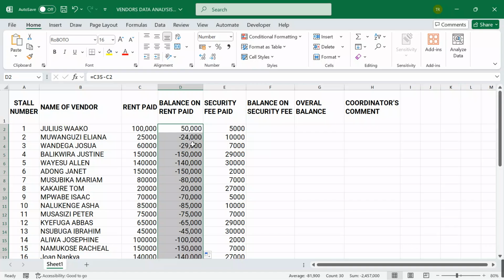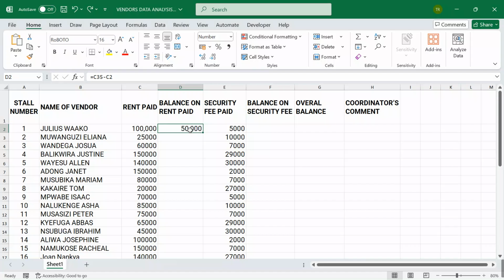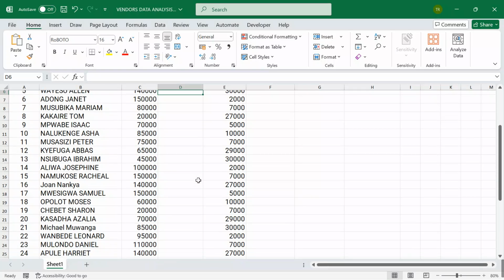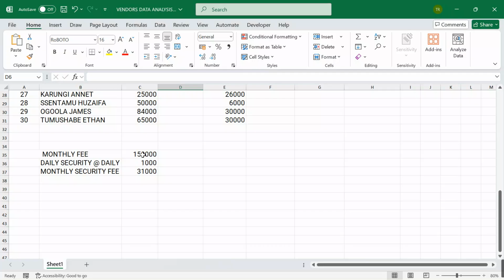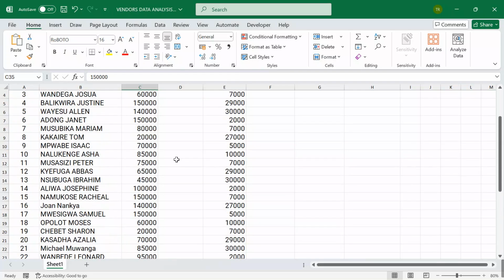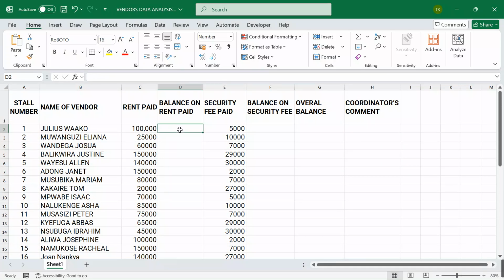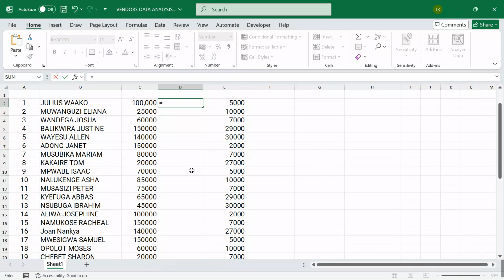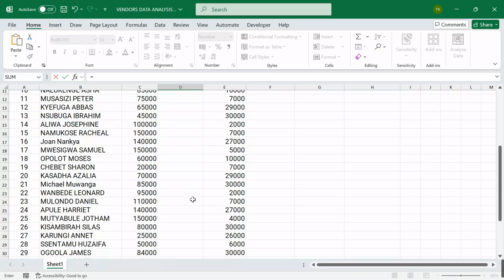I'll be getting negatives because the candidate has not been able to lock the figure that you want to be using to subtract. I'm going to be using this same figure to subtract for each and every vendor. So I'll come over here in my data. I say equal sign the overall figure, which I had to put here so that I can blend a standard function.